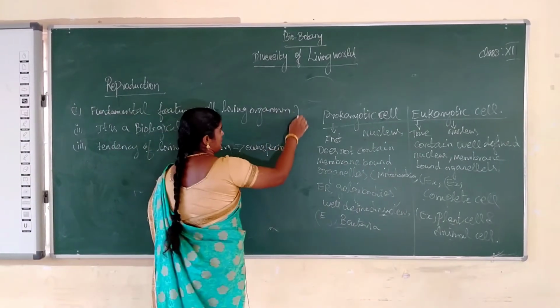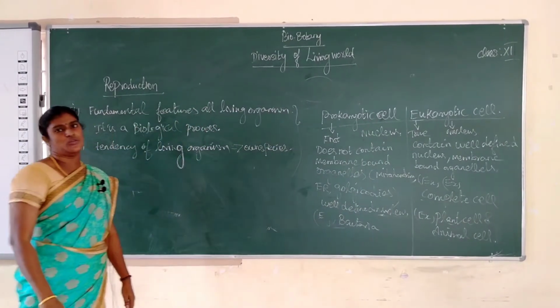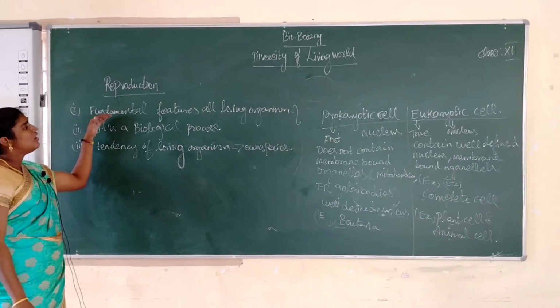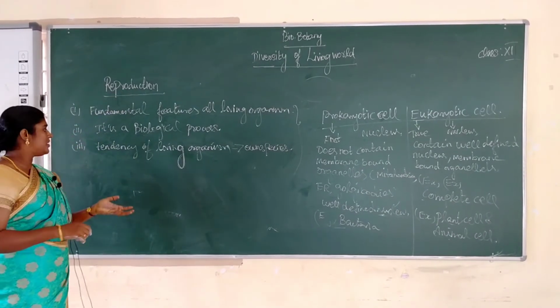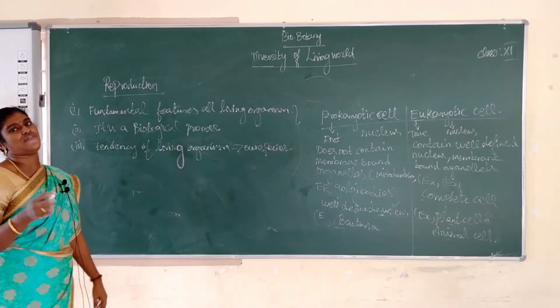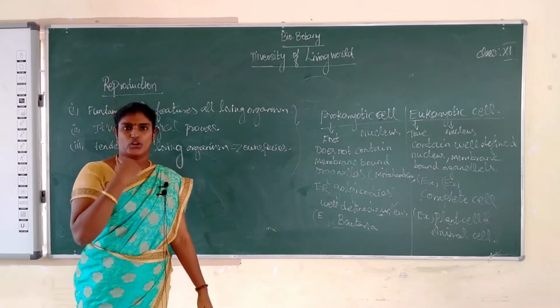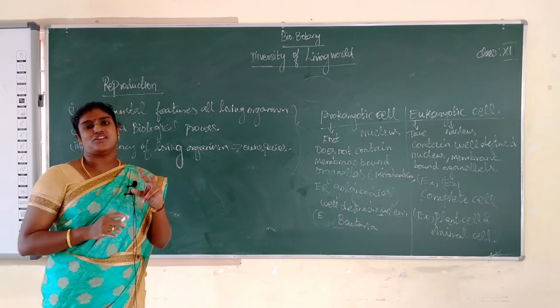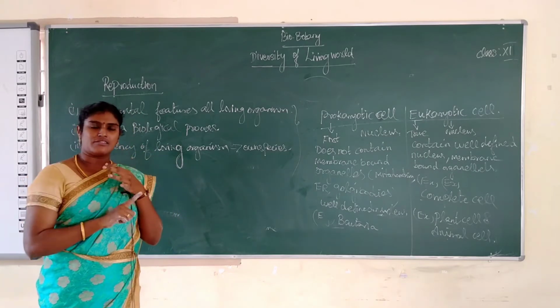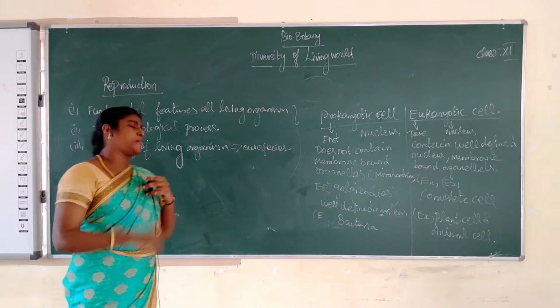Use, first one, it leads to many variations. Okay, first one, fundamental feature of all living organisms. Reproduction is a biological process. Next, it is a tendency of all living organisms to perpetuate their own species. That is called reproduction. Reproduction is classified into two types: asexual reproduction and sexual reproduction.